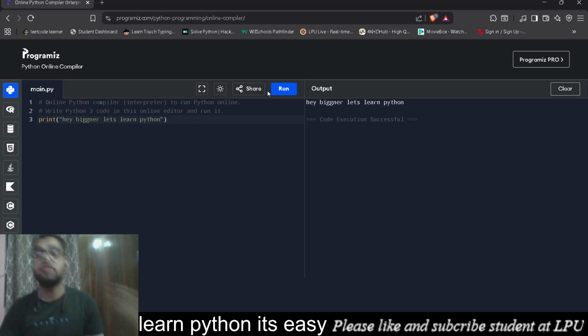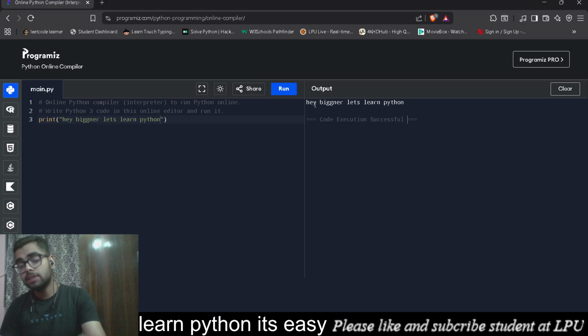Whenever I'm running it, just understand it's executed. See, it's written here, code execution successful. And I have got the output: Hey beginner, let's learn Python. See, this is our output. If you have done this correctly, clap for yourself. Congratulations, you have actually written your first code in Python. It's the first step of our journey, and in further days we will be learning many more things.